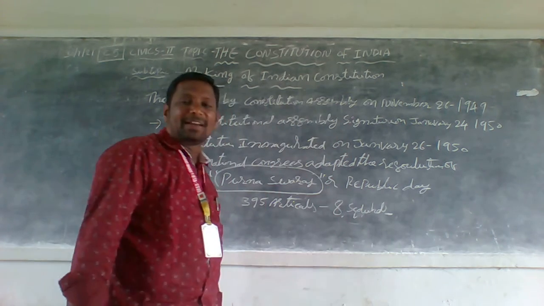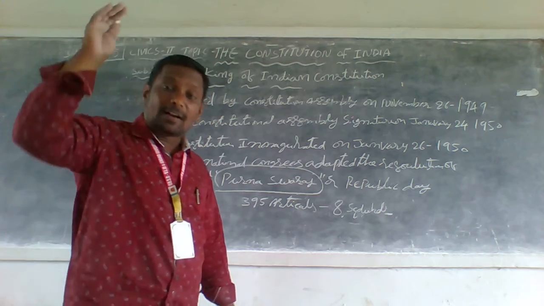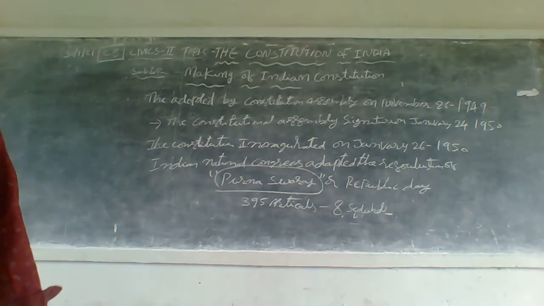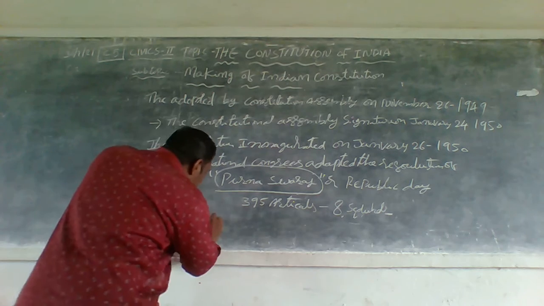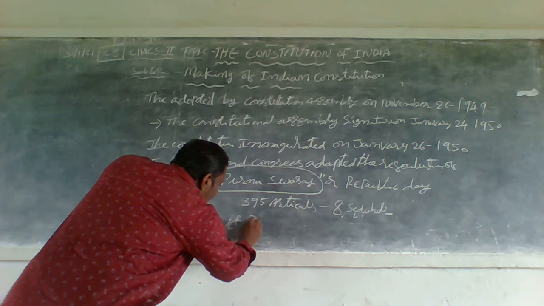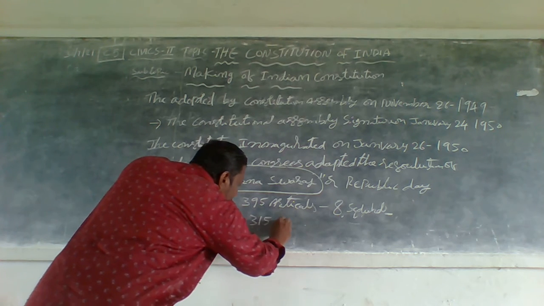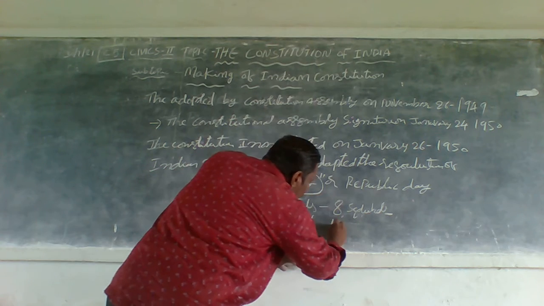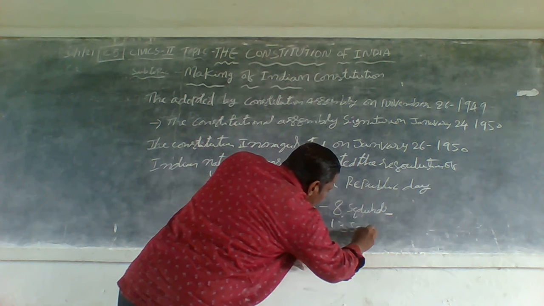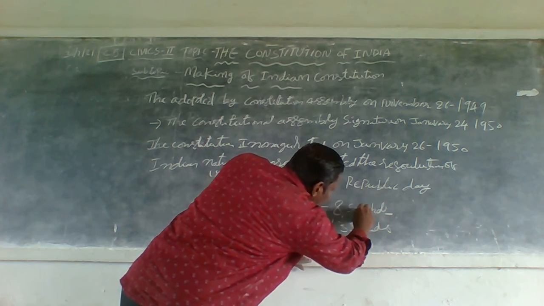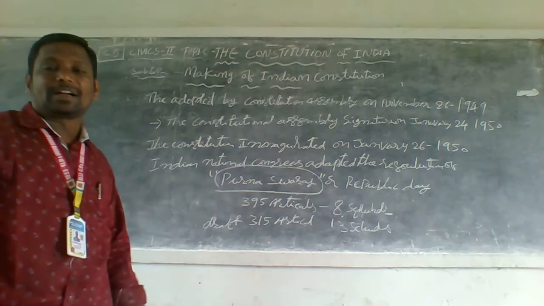At the draft time, the draft constitution had 315 articles and 13 schedules.